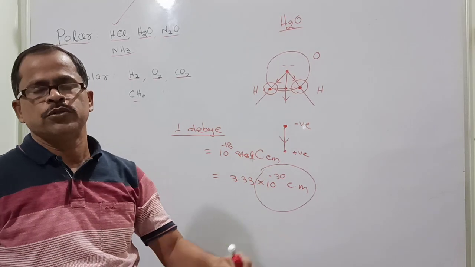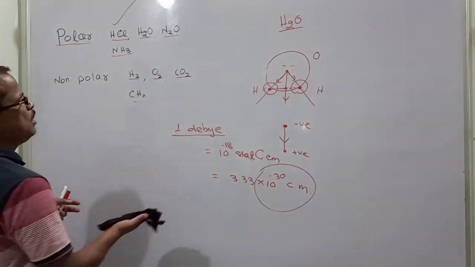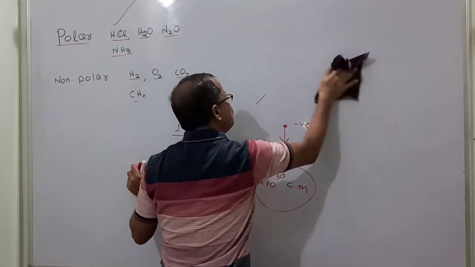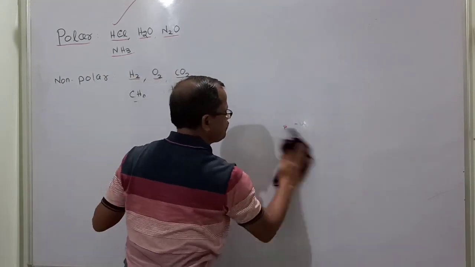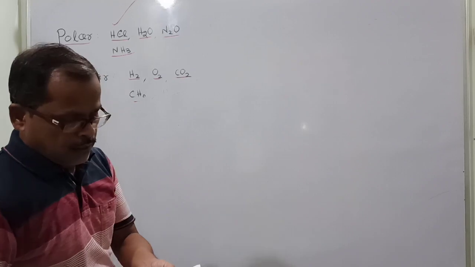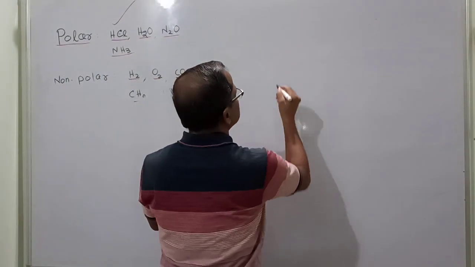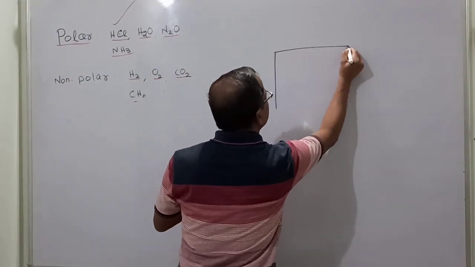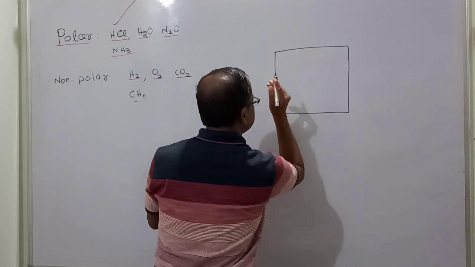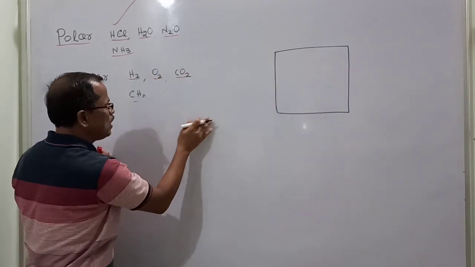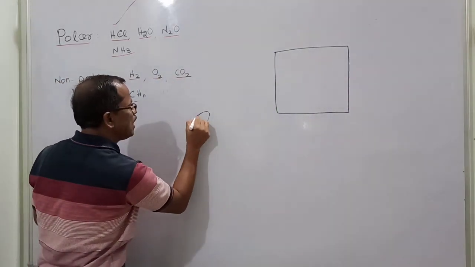Now let us take some polar molecules in a container, a region where all the polar molecules are present. One polar molecule gives a net dipole moment.